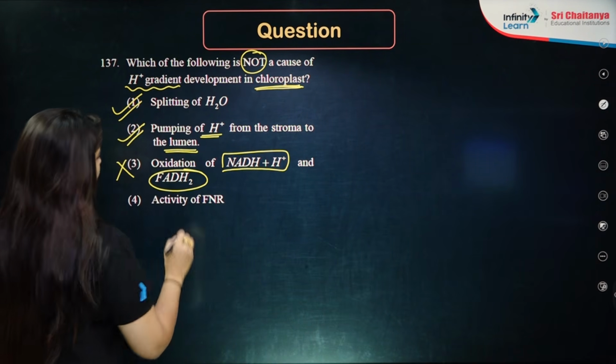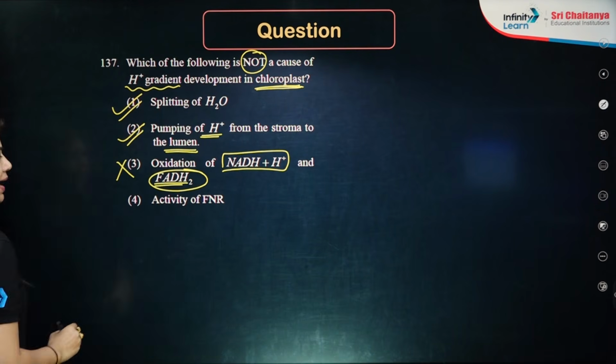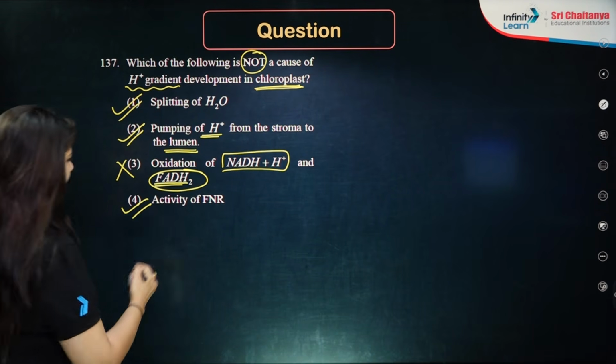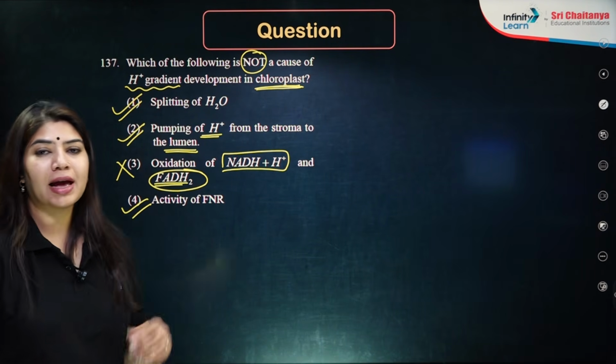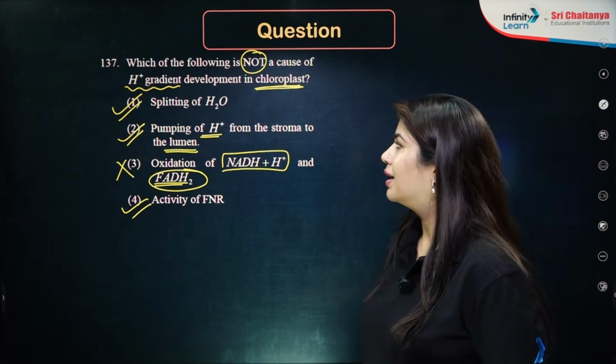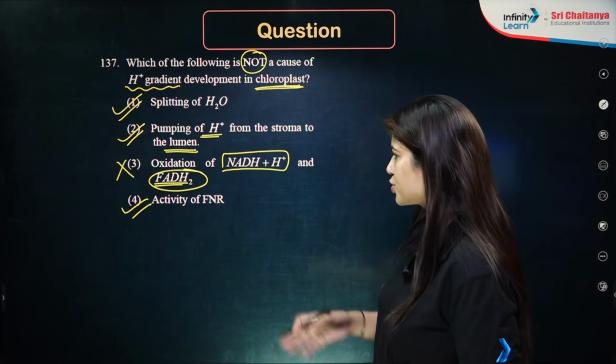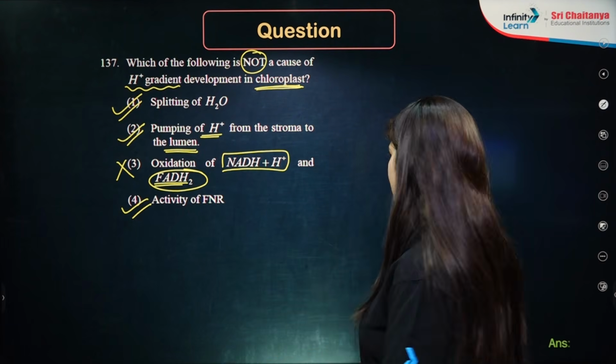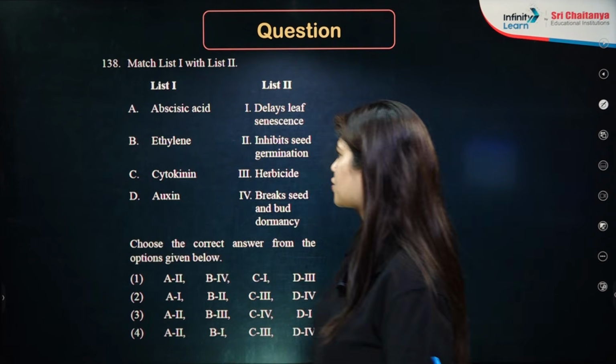Oxidation of NADH plus H plus and FADH2. There is no involvement of FADH2. Activity of FNR. Yes, activity of FNR wherein your NADPH has been formed. That is also a contributing factor for development of proton gradient. Option number 3 is not a factor. So the answer is option number 3 here in this question.